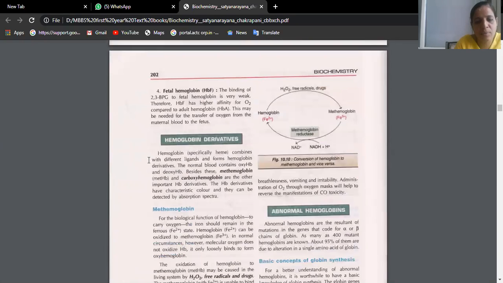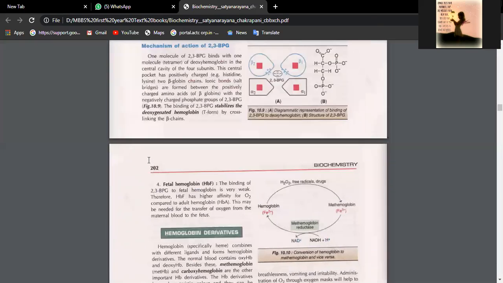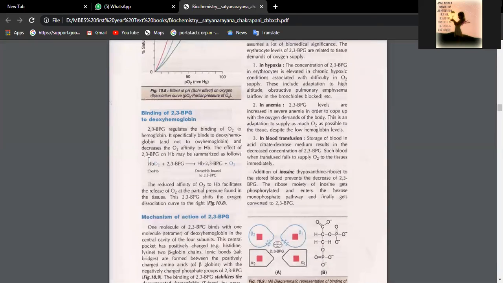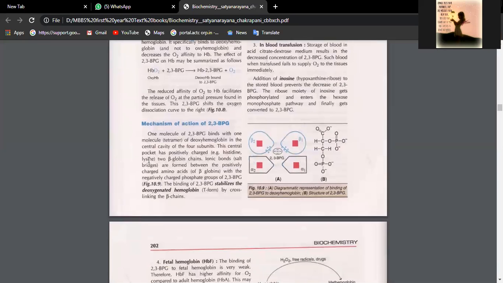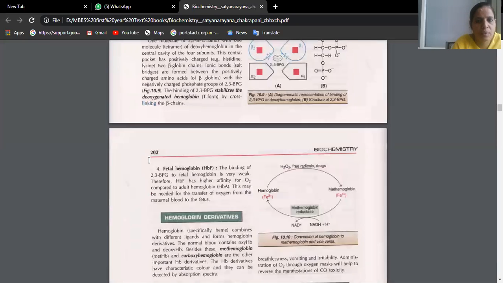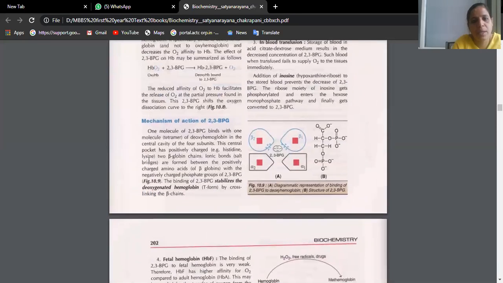Okay, hemoglobin derivatives. Okay, Ritika, because our editions are the same, yes, please go to 274 once. Check if more information is given. Yes, ma'am. I'll check. 274. No, ma'am, HMP shunt is there. Okay, leave it. So first of all, hemoglobin derivatives.